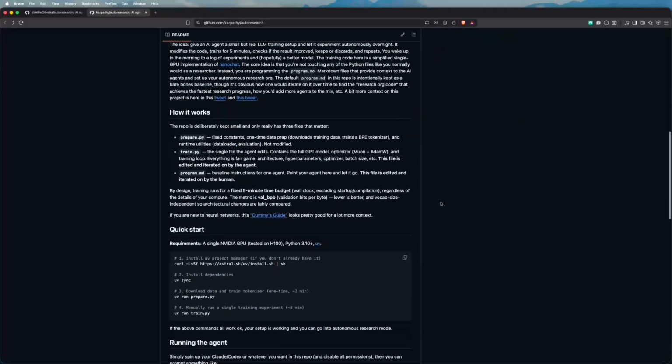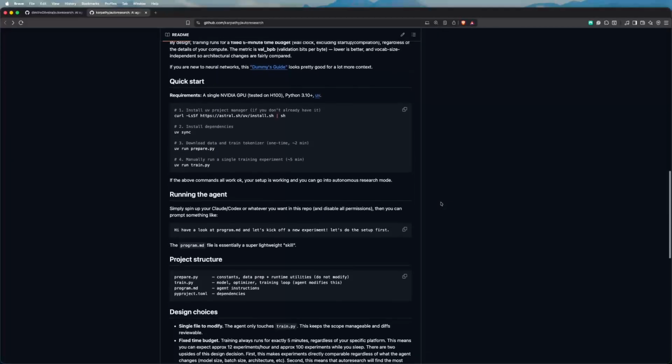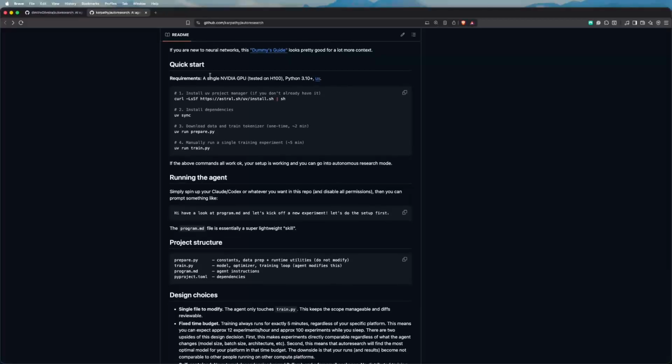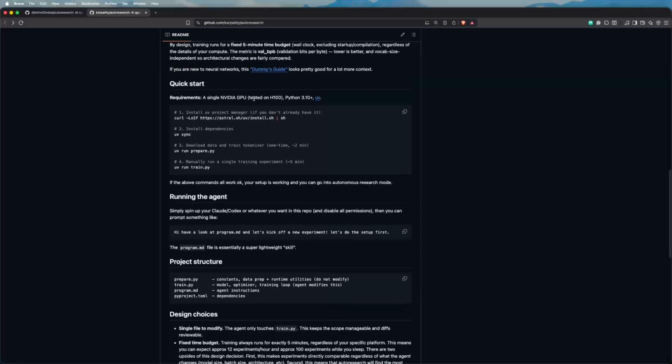Okay, once we go back here, we can see the final few relevant descriptions, how to do the quick start and the installation. What he recommends is that it will run on a single NVIDIA GPU, and he tested on an H100. For me, and the main reason that I did this work, it's maybe a little bit prohibitive: only people that have NVIDIA GPUs, and also a very strong GPU, can run it as it was intended.